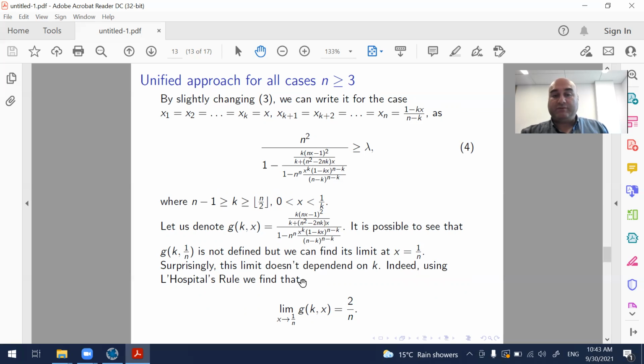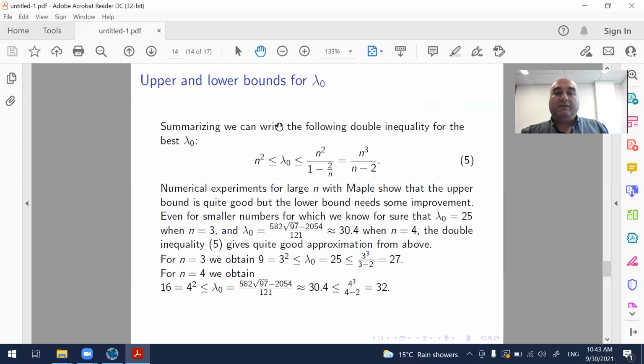We can use L'Hopital's rule for this purpose, and we find that the limit of g_k(x) is 2/n, which means that the best constant, lambda 0, will be less than or equal to n squared divided by 1 minus 2/n, which we can write like this. On the left side, there was also a lower bound, which we proved earlier. So we obtain this double inequality for the best constant. It is between n squared and n cubed divided by n minus 2.